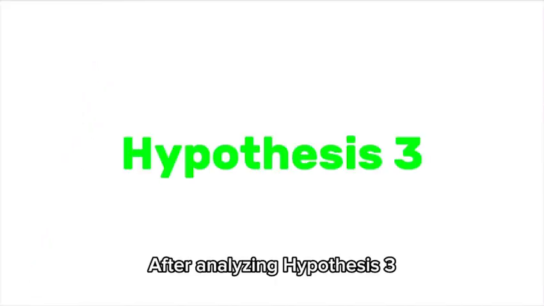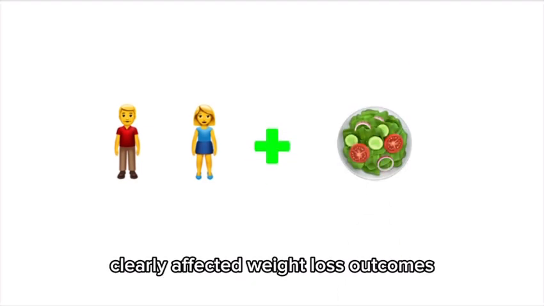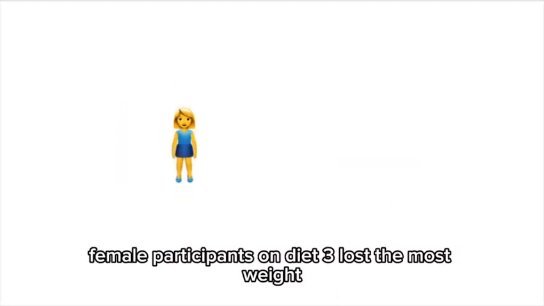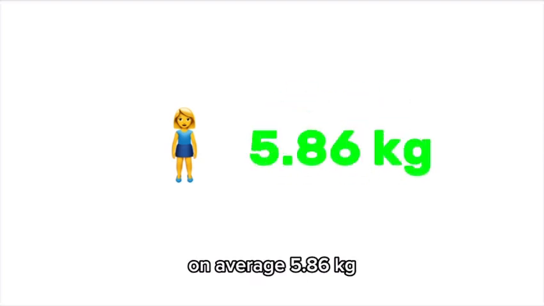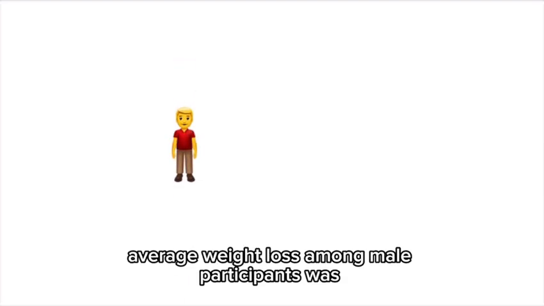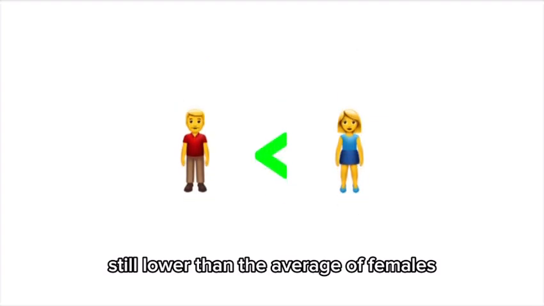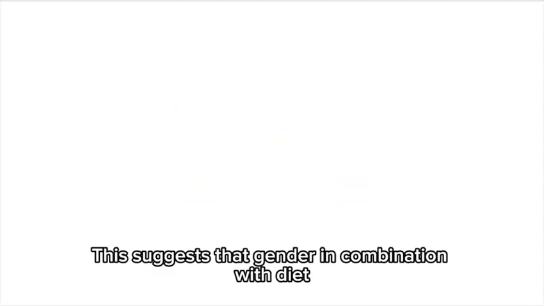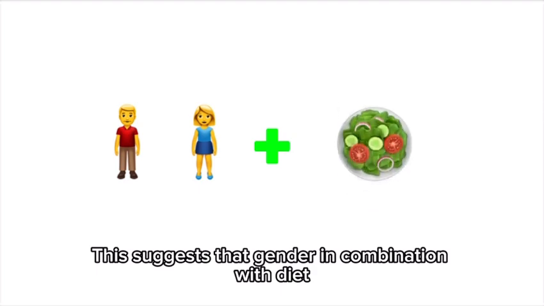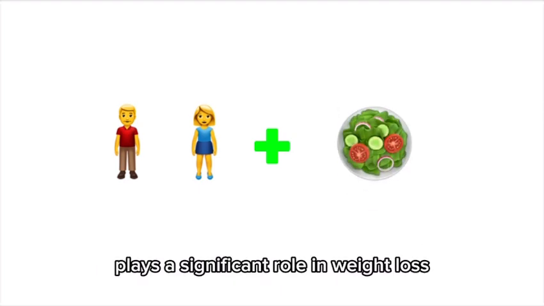After analyzing hypothesis 3, we found out that the combination of gender and diet clearly affected weight loss outcomes. Female participants on diet 3 lost the most weight on average, 5.86 kilograms, while in comparison, the highest average weight loss among male participants was 4.34 kilograms on diet 3, which is still lower than the average of females on the same diet. This suggests that gender, in combination with diet, plays a significant role in weight loss.